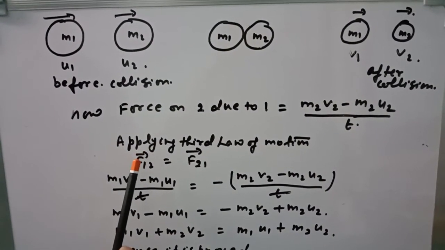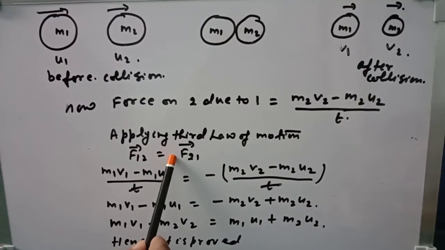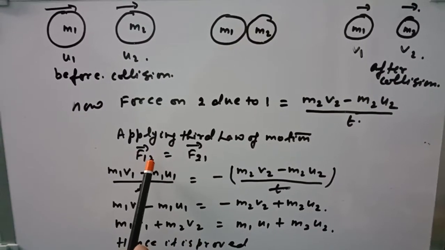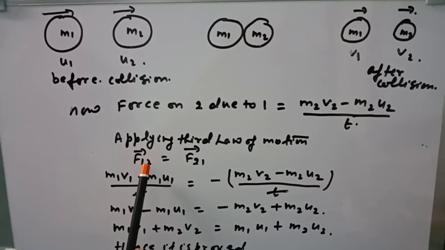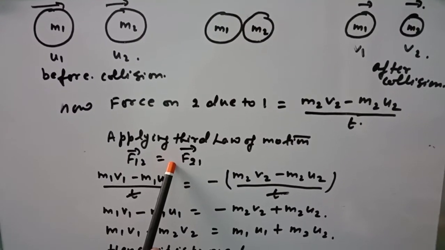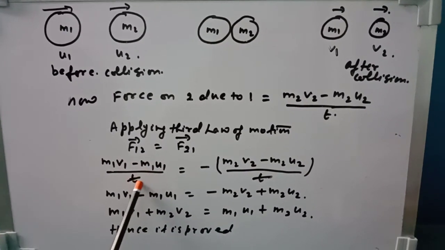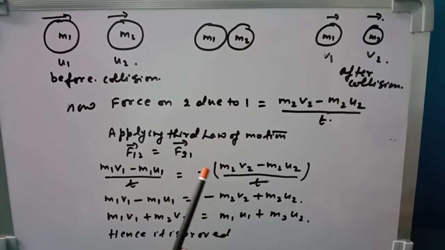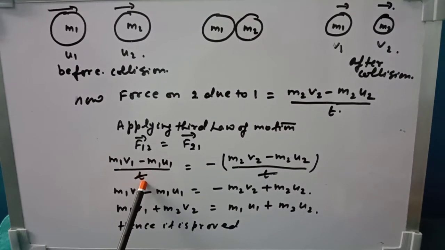Now I have applied Newton's third law of motion, that is F12 is equal to minus F21. Every action has an equal and opposite reaction. You have seen in the statement that the law of conservation of momentum says no net external force must be there. That means the sum of these two forces is 0. So F12 is equal to minus F21. So (m1 v1 minus m1 u1) by t is equal to minus (m2 v2 minus m2 u2) by t. I have taken the time the same because there should not be any time gap between the action and reaction pair.